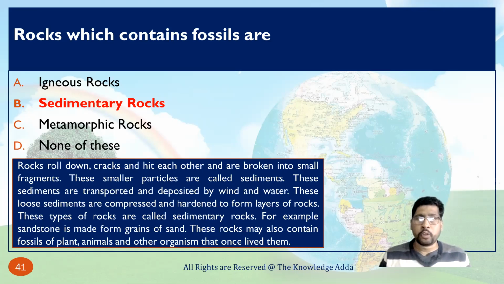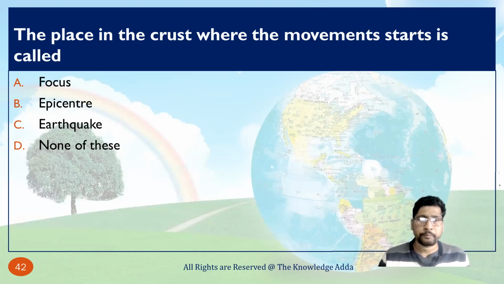This type of rock is called sedimentary rock. For example, sandstone is made from grains of sand, and these rocks may also contain fossils of plants, animals, and other organisms that once lived there. So the correct answer is sedimentary rocks.